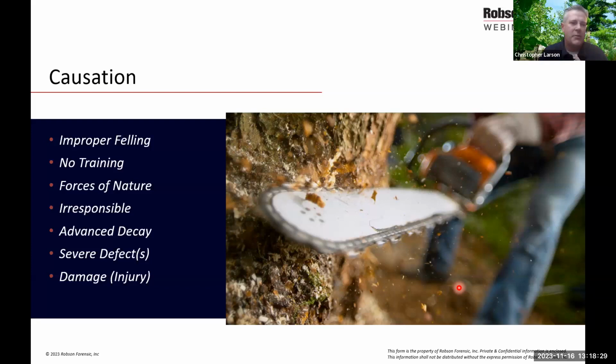Or there could just be some major advanced decay in the tree, but a lot of times it's more than one thing. Like advanced decay, it might be a couple different defects. Or like we mentioned when we were talking about the structural root plate, was there damage done to the tree? Were the roots cut through? We've seen it where roots were cut 1 foot away from the trunk of a large tree, and sometimes that will topple the tree right away. Other times the tree will stand for a little bit before it catches the right wind and tips over. But in causation, those are some of the things that we end up seeing in these tree cases.